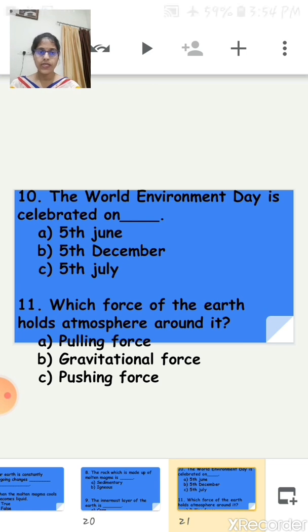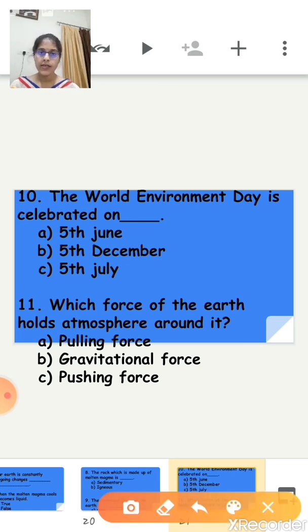Now 10th question. The World Environment Day is celebrated on dash. I hope you all know when we celebrate World Environment Day. So it is celebrated on 5th June.